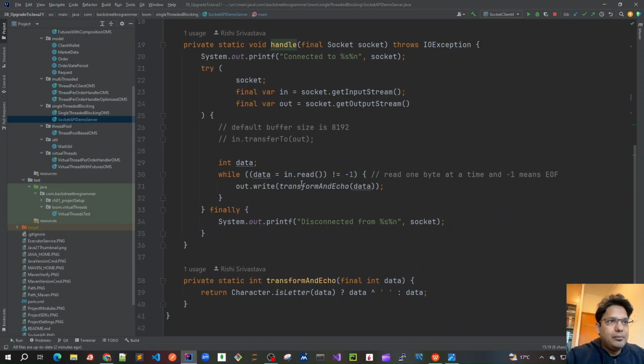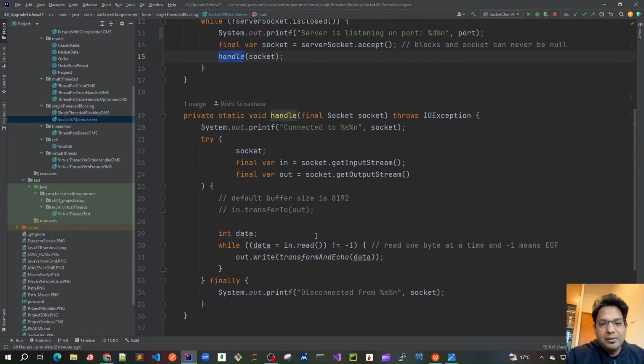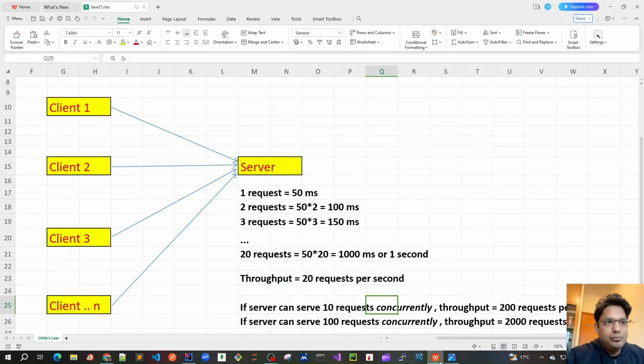And also we are reading one byte at a time. So we will make all these improvements, and then we will learn how we can actually scale this and increase the throughput by using virtual threads.